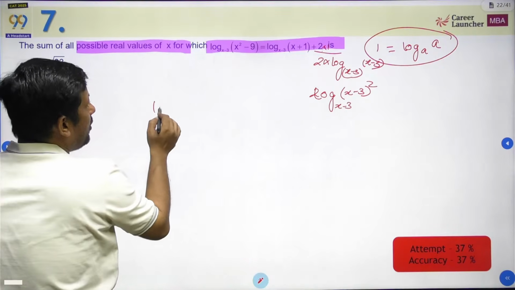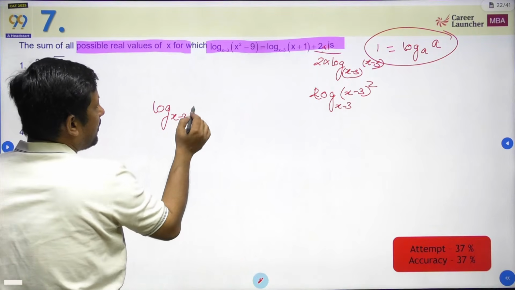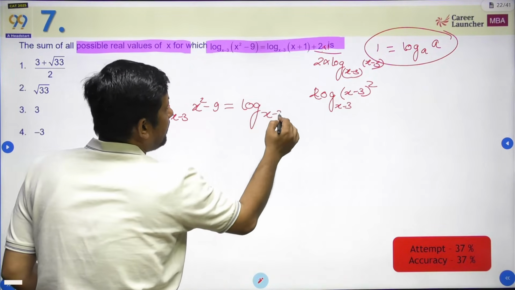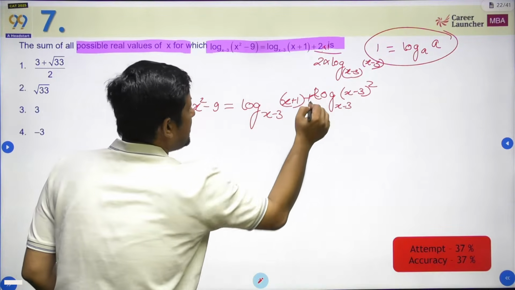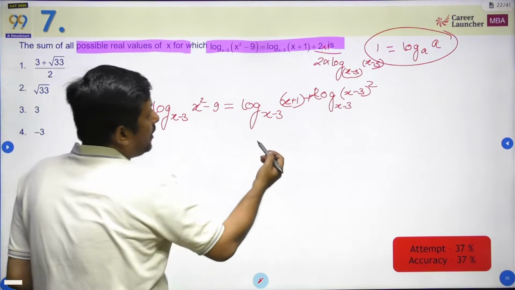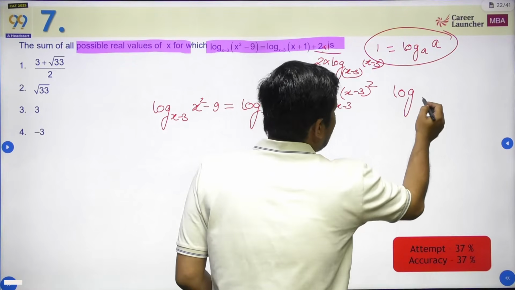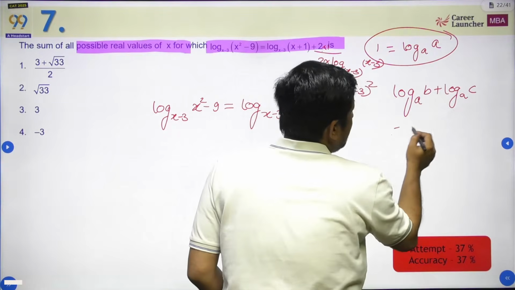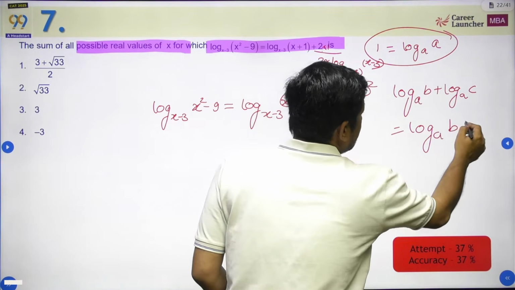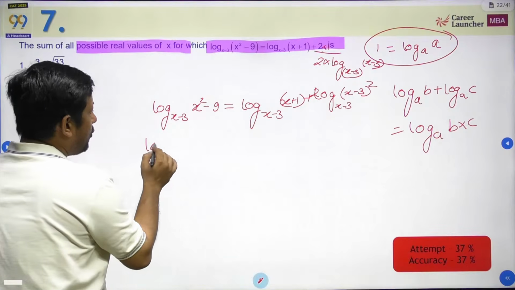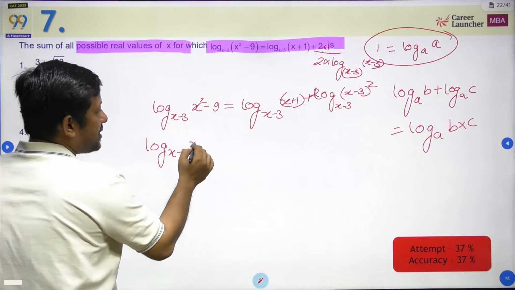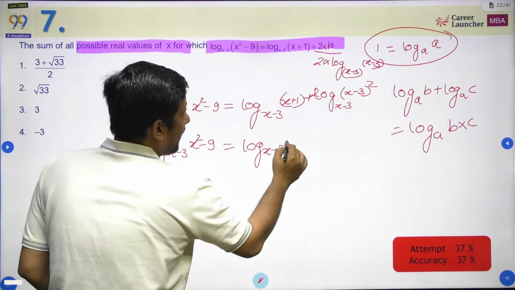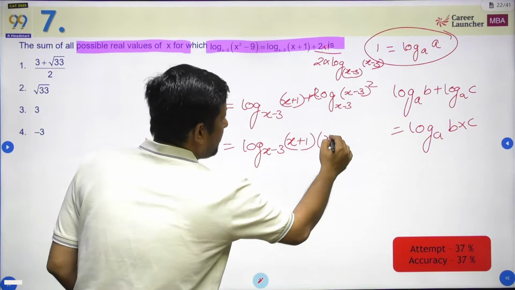Now LHS is going to be log base x minus 3 of x square minus 9, and that is equal to log base x minus 3 of x plus 1. And this is my final equation. Now you should know the basic formula of log if you are going to solve the questions: log b plus log c, if bases are same, these numbers get multiplied. So in reality it is going to be log base x minus 3 of x square minus 9, and that is equal to log base x minus 3 of x plus 1 into x minus 3 whole square, and this is what we are getting.